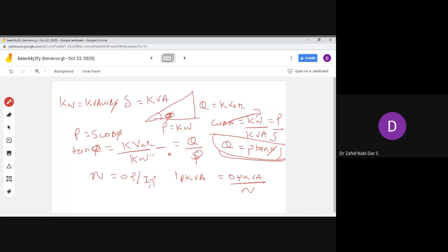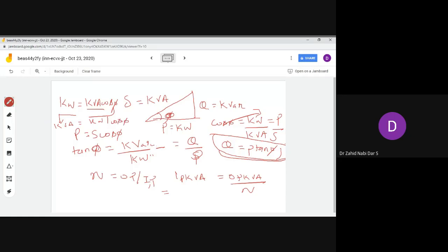So instead of output kVA, I can write this kVA in terms of kW by cos phi. Cos phi will go down, so kVA I can write in terms of kW by cos phi.